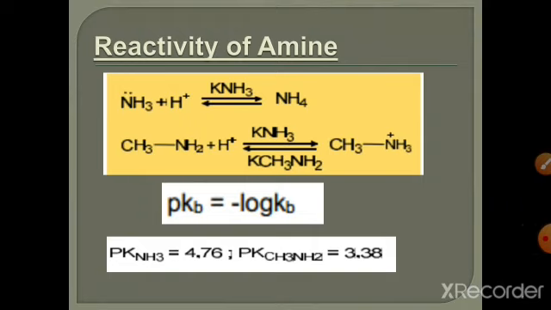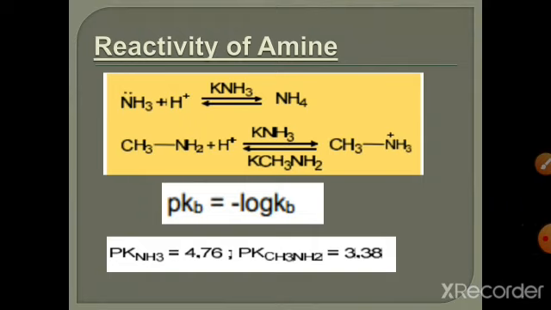If we take ethyl iodide, it reacts with ammonia and is converted into ethylamine. As we know, among the alkyl halides, alkyl iodide is more reactive as compared to alkyl bromide, which is more reactive as compared to alkyl chloride, because the bond length between alkyl and iodine is longer, so it is a weaker bond and can easily be broken. So it is more reactive as compared to alkyl chloride and bromide.